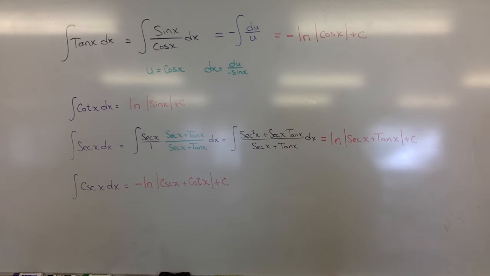In fact, those are the 4 new trig rules that you haven't used before. The actual integral of just tangent, cotangent, secant, and cosecant. The proof for cosecant is much like that for secant, and they're hard to remember. It would be hard to think of that in a pinch, but you will have to memorize them. That will be part of what you need to know for the end of the course.